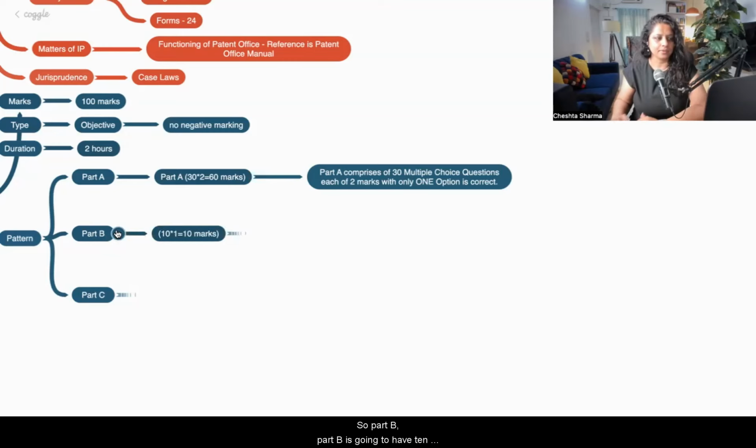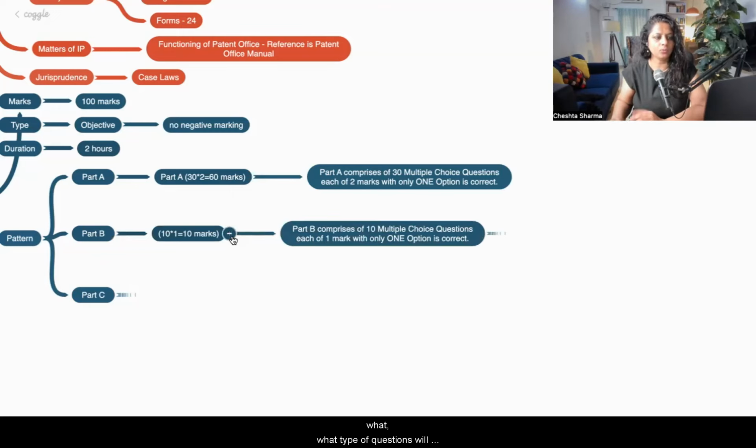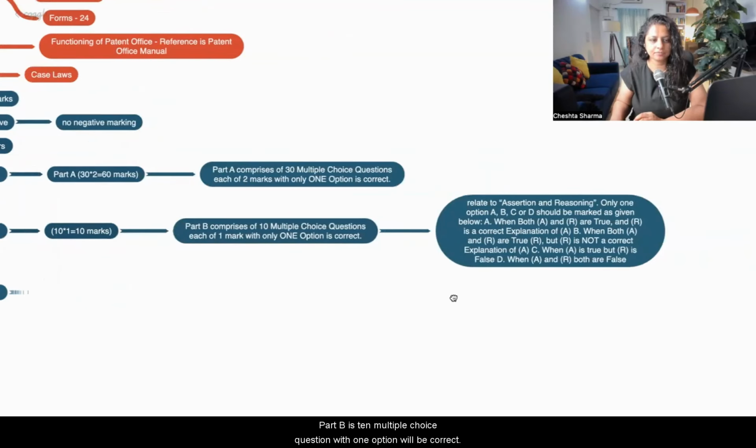So part B. Part B is going to have 10 questions, 1 mark each. Okay. Now, what type of questions will come in part B? Part B is 10 multiple choice questions with one option being correct. So part B is assertion-reasoning questions. Of course, it will be based on patent law, but there is going to be an assertion and a reason. So only one option, A, B, C, or D, should be marked. When both assertion and reason are correct, then A is the right answer.